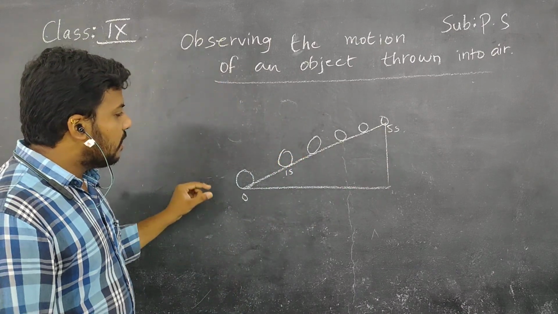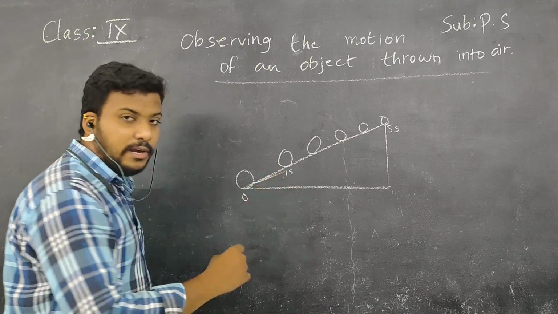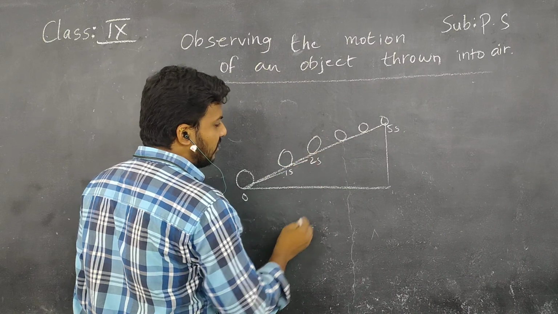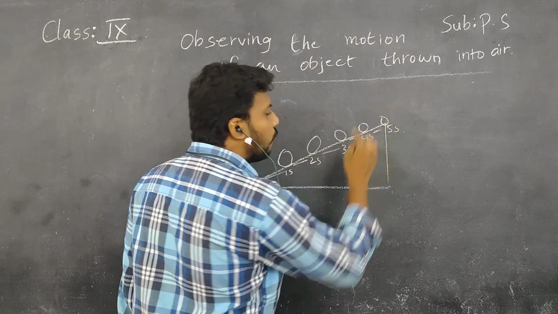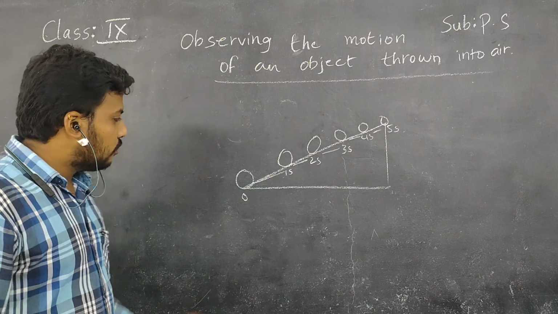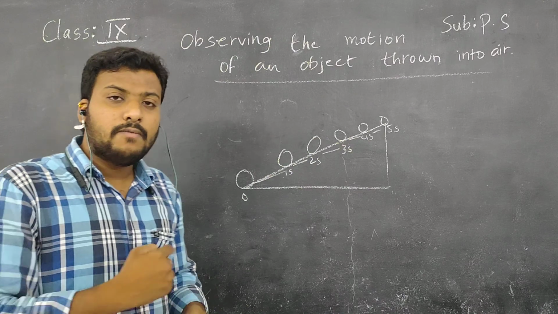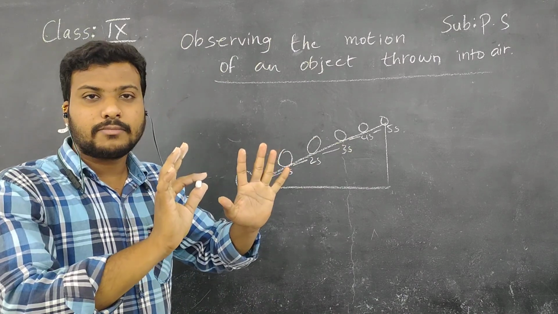Why, children? Previously, here it went a large distance. Comparing to the second, it only covered less distance, and the distance is decreasing every second. Why, children? Actually, when I applied a force on the ball, it starts to move at the same speed and fast.